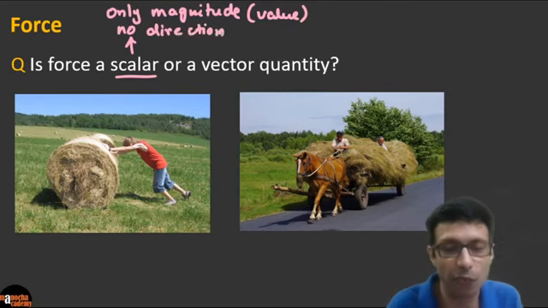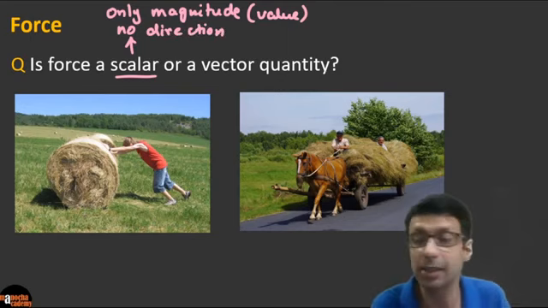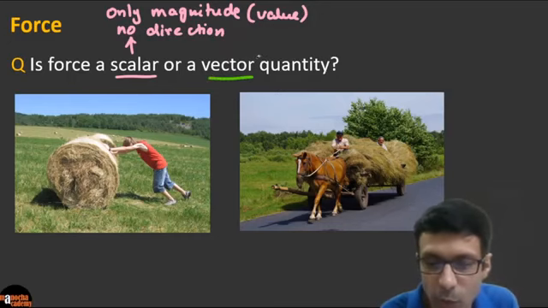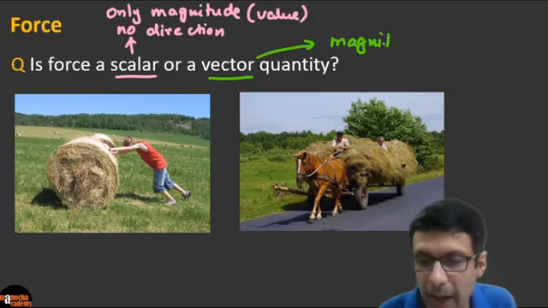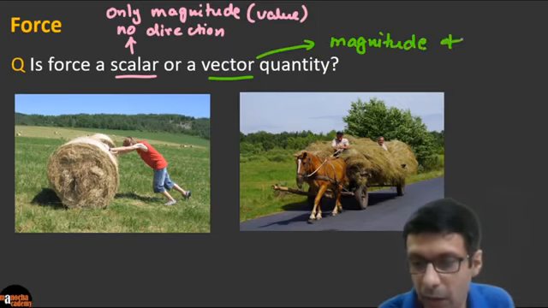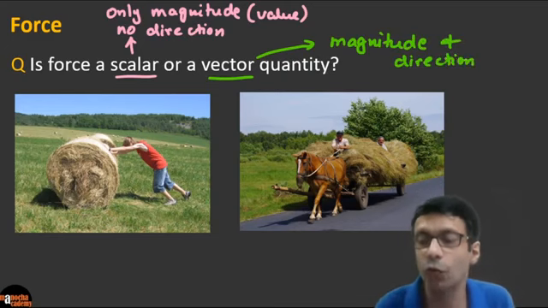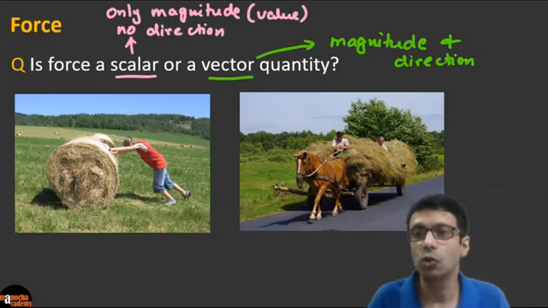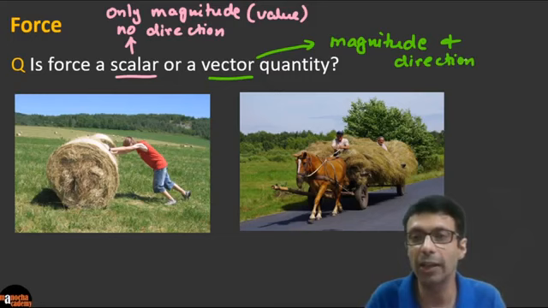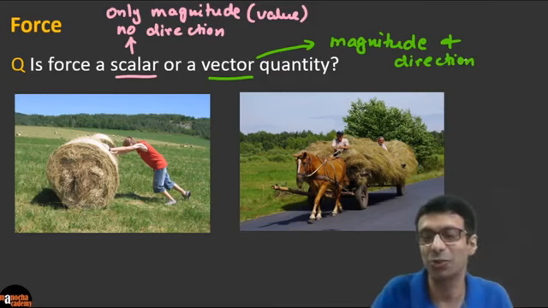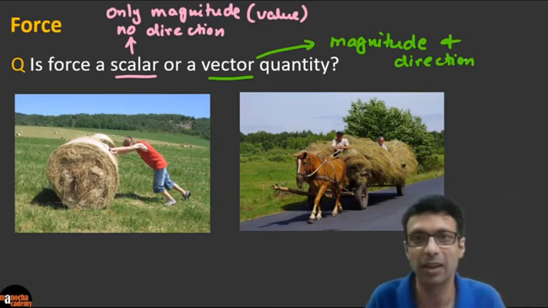And guys, what is the meaning of vector quantity? Okay, so I see some people are saying scalar, some are saying vector. So guys, what is the answer here? And vector quantity means something which has both magnitude and direction, right? So for example, if I say time, 20 seconds, it's a scalar quantity because 20 seconds is the value, but it has no direction. I can't say 20 seconds north, right? 20 seconds south. That doesn't make sense, right?